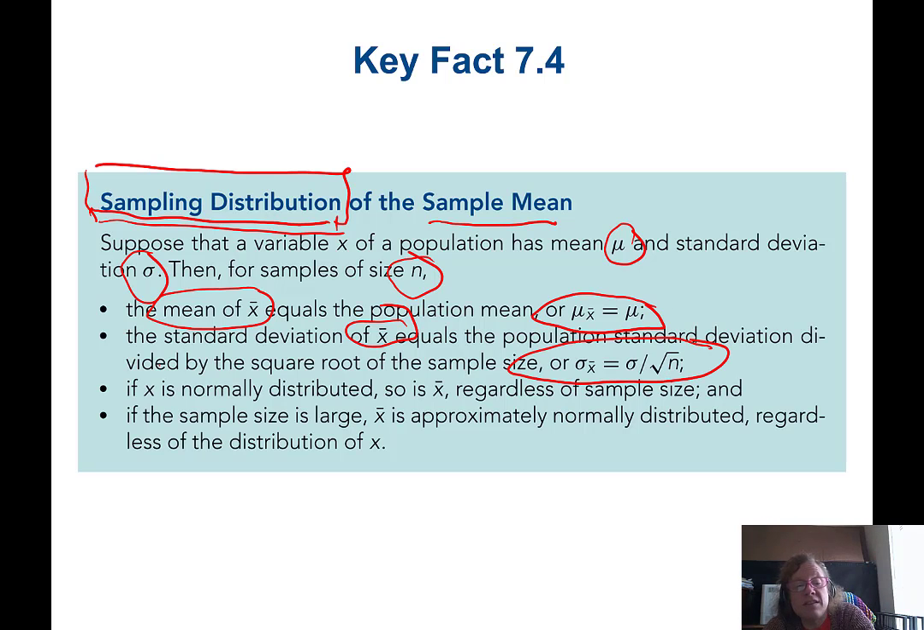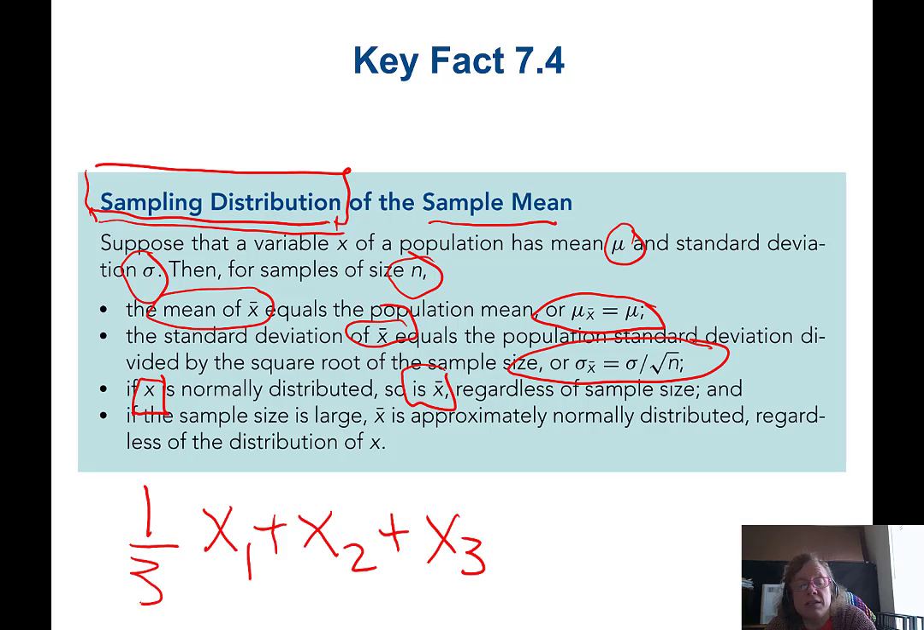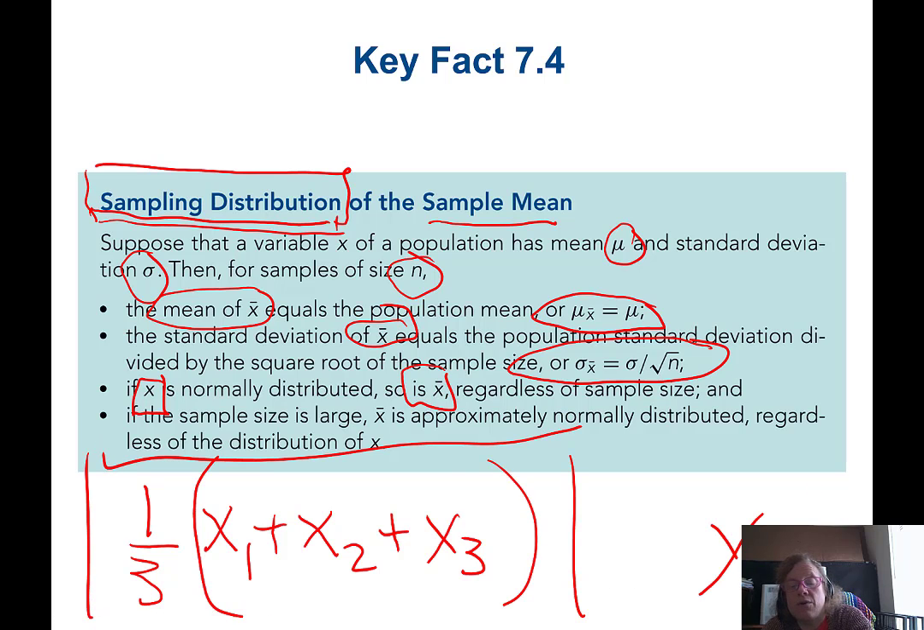If x is normally distributed, this is kind of cool, then so is x bar. So basically, if I have a bunch of random variables that are all normally distributed, then the sum of those random variables is normally distributed. And I can multiply that whole thing by a constant, and that whole thing is still normally distributed. Therefore, x bar is normally distributed anytime we know that underlying x random variable is normally distributed.